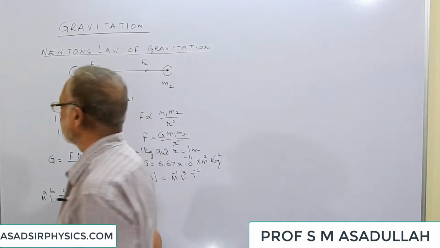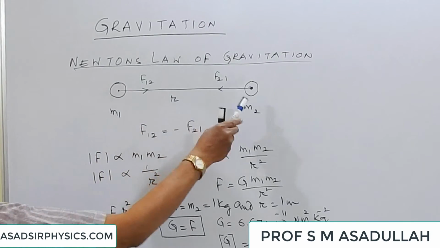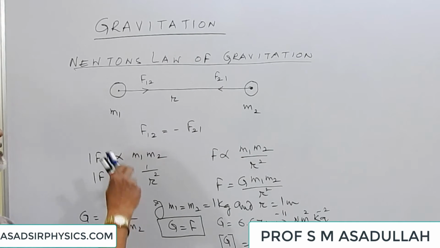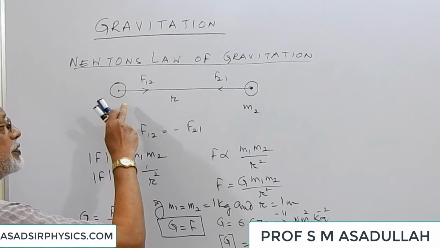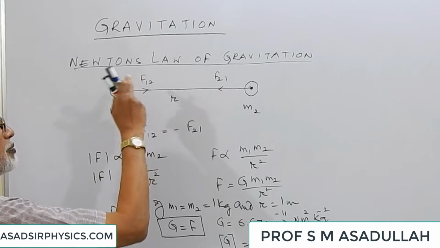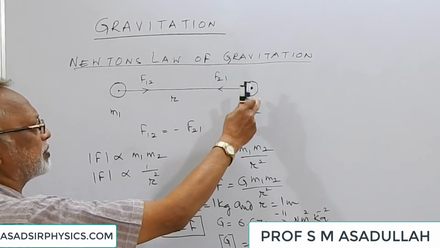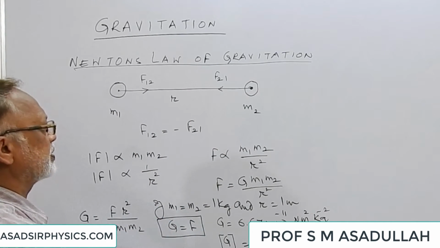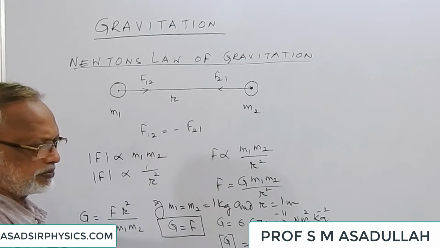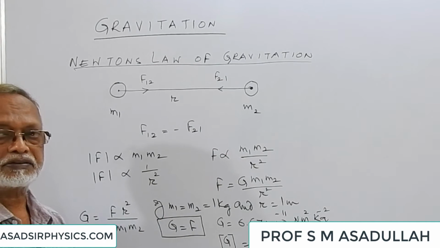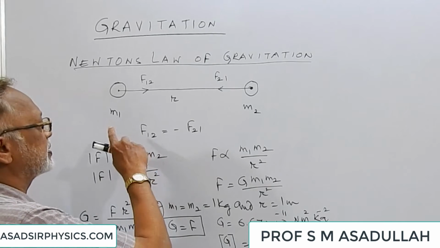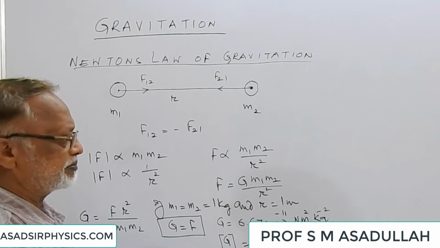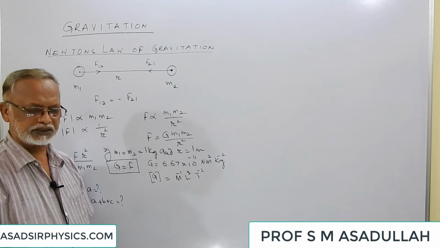Suppose we have two bodies of masses m1 and m2 separated by a distance r between them. Then body m1 will experience a force due to the second body. Suppose it is f12. Body 2 also will experience a force due to the first body. Suppose it is f21. Whatever may be the ratio of their masses, whether they have equal masses or different masses, the forces on them will always be equal and opposite. This we call action and reaction.